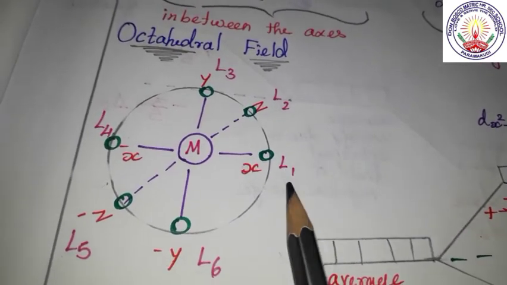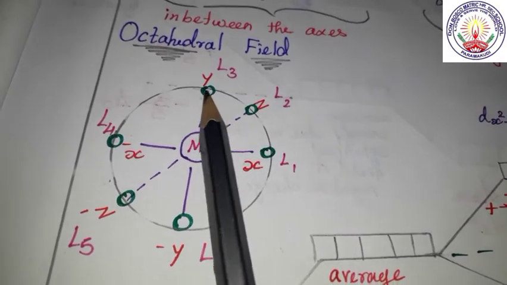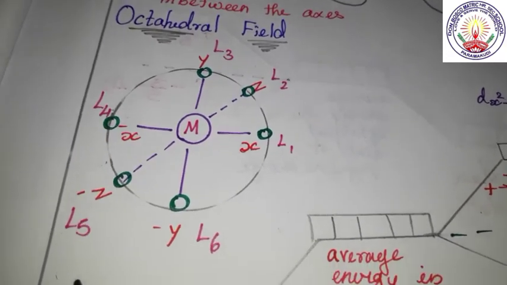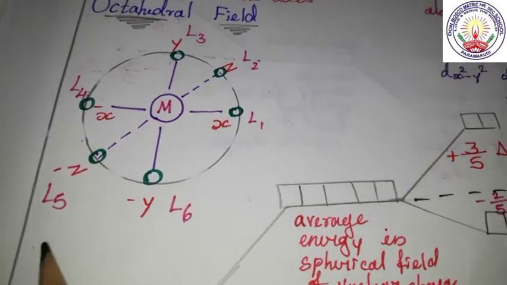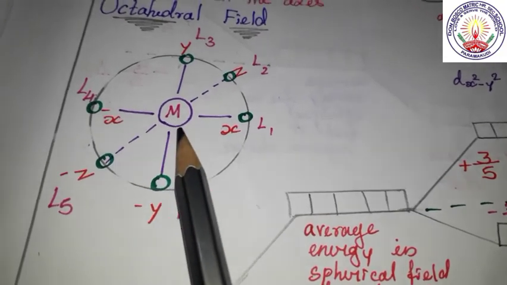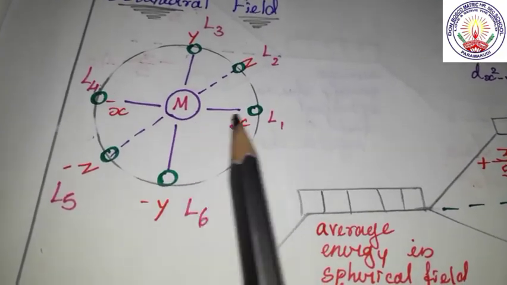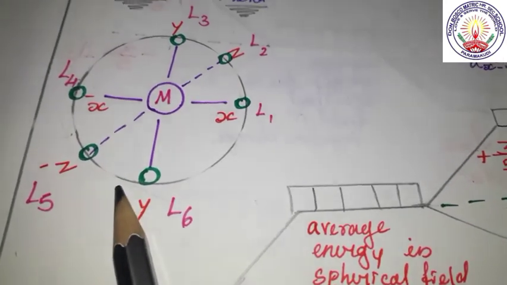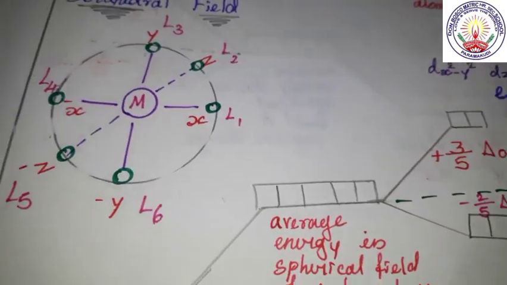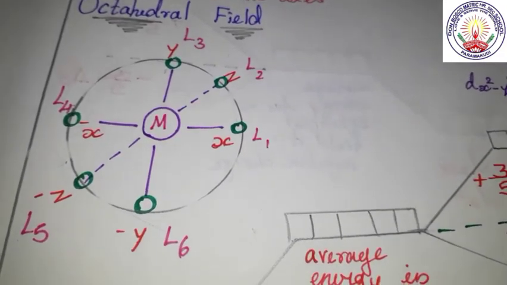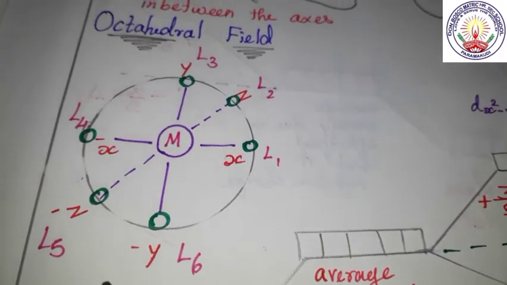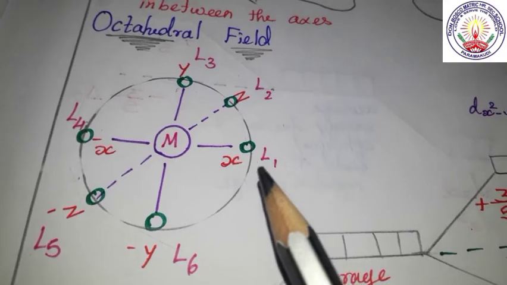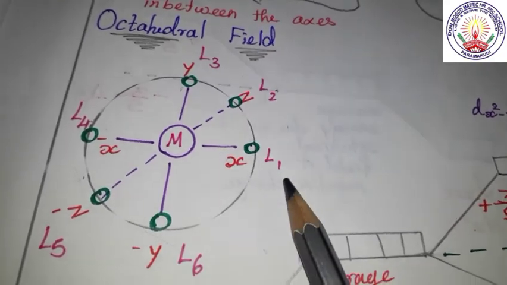See ligand 1, 2, 3, 4, 5, 6. So these 6 ligands approach the central metal atom and form a spherical negative charge. Because of the spherical negative charge, strong repulsion takes place between the electrons of the ligands and the central